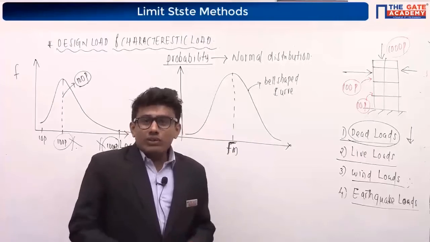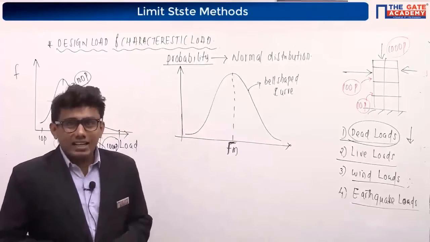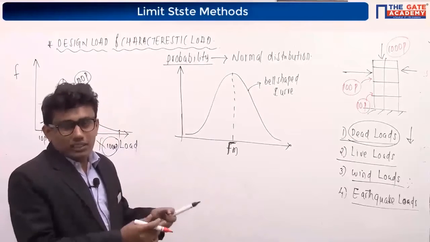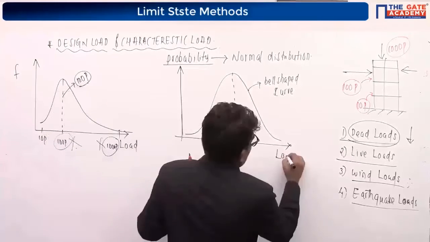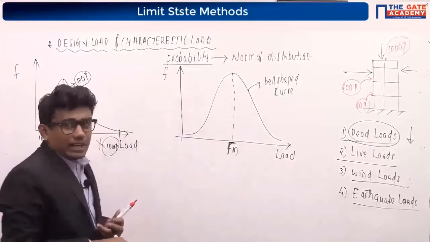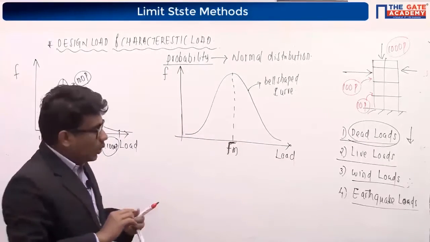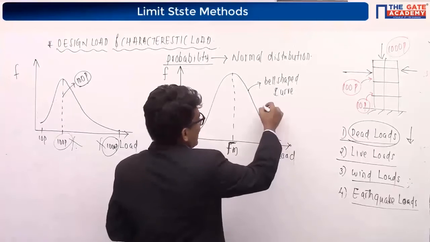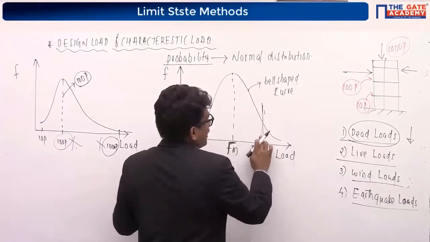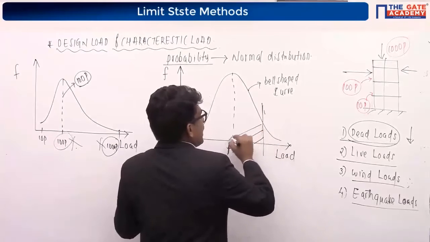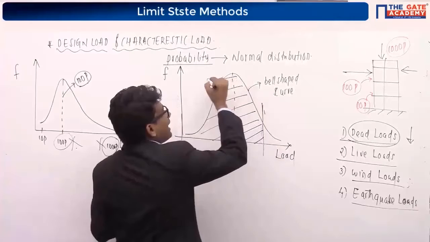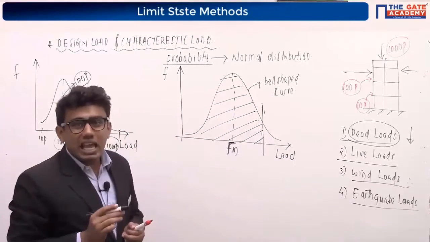IS 456-2000 is saying that, after considering the normal distribution curve with load on the x-axis and frequency of occurrence on the y-axis, consider a load value which has around 95% probability of not being exceeded during its lifetime.